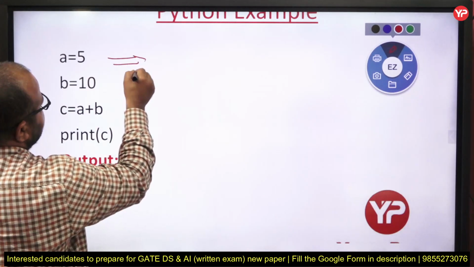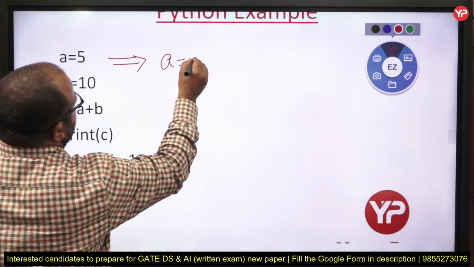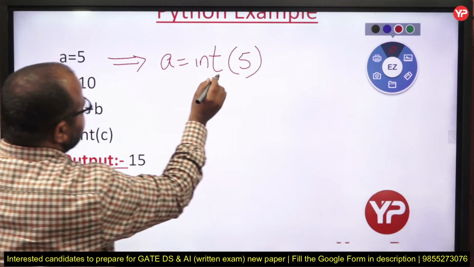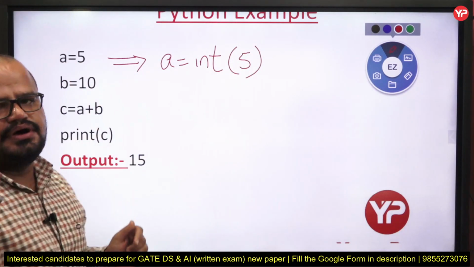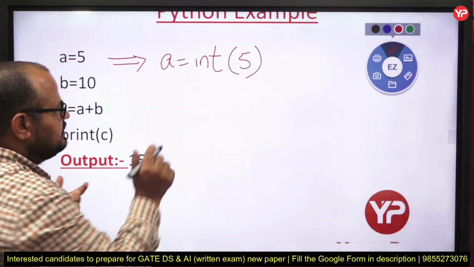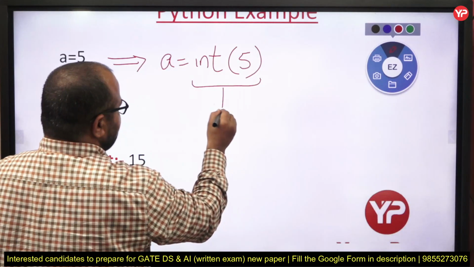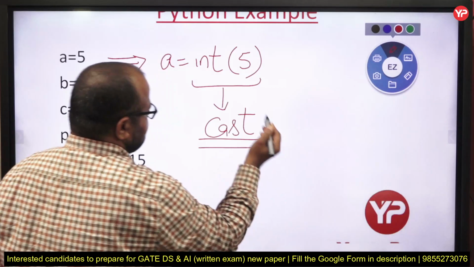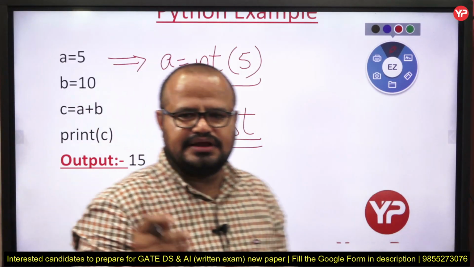Now you can write a is equal to int(5). It means 5 is an integer now. That is the concept of casting. Whenever we write like this, we call it a cast. We are casting the things. Fine, my dear students.